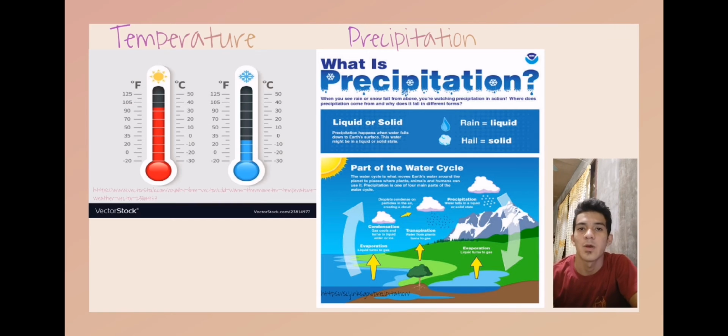Precipitation is just a part of the water cycle, including evaporation, where the liquid turns to gas, transpiration, where water from plants turns into gas, and condensation, where the cool gas can be turned into rain at night.